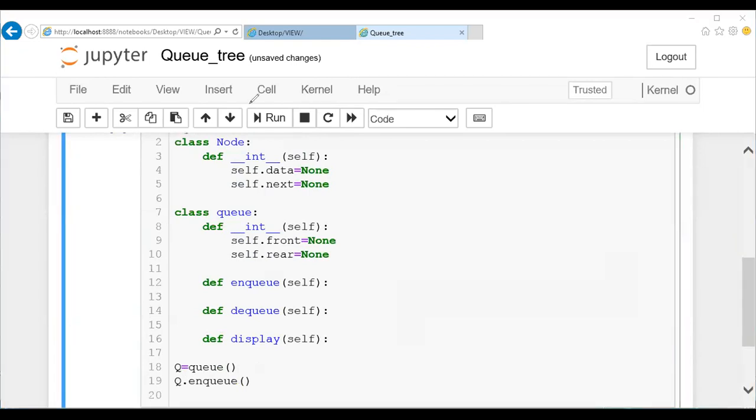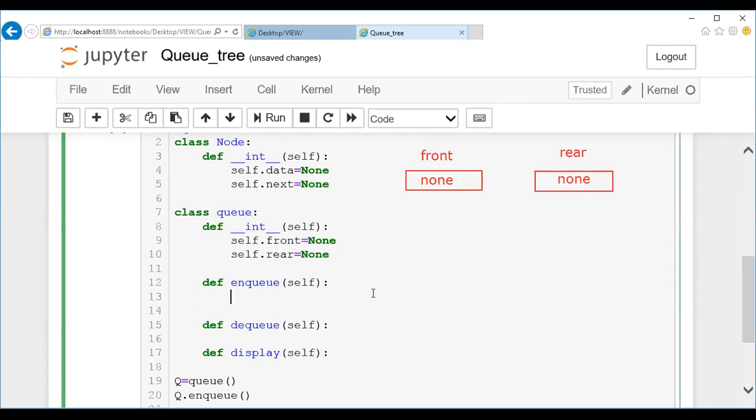Whenever an object is created, we know that two blocks of data are going to be there. One is front, another is rear, right? One is front and the other is the rear pointer. Initially both are going to be None. So initially front will be None and rear will also be None. Now when the enqueue happens, I'll create an object for this particular node.